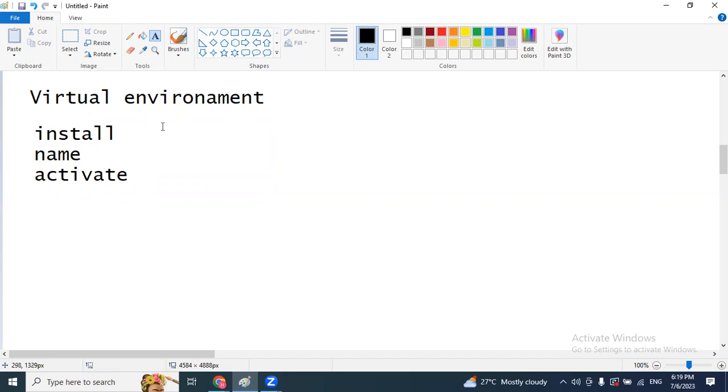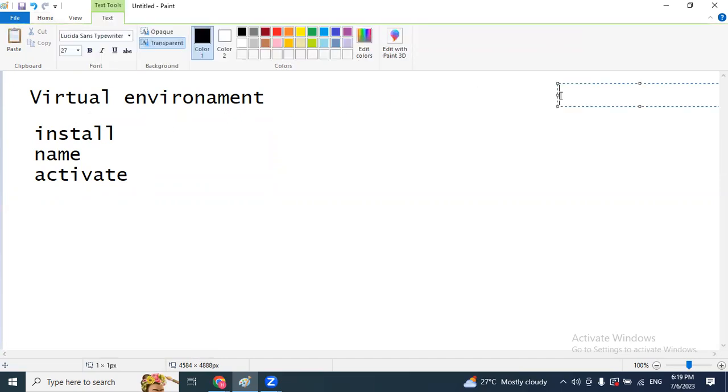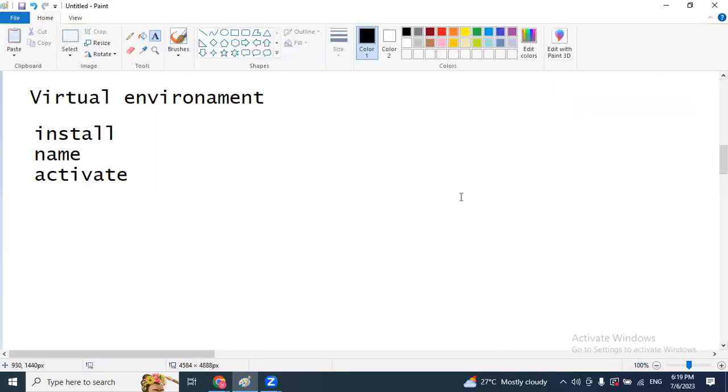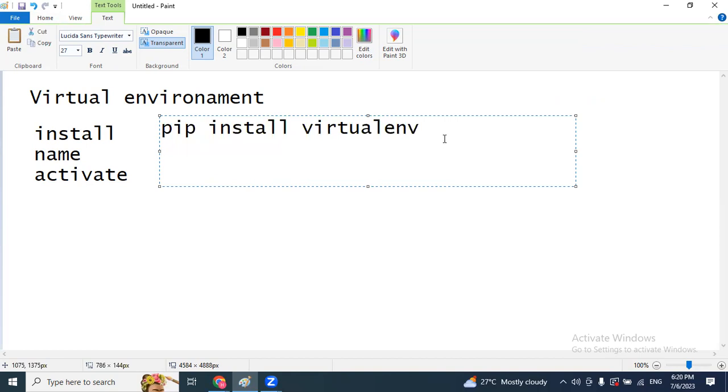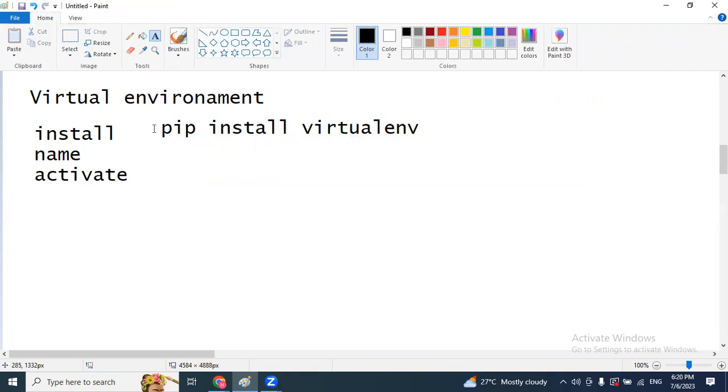Here in Django, we have one predefined module, virtualenv. By using this, we are going to install the virtual environment. So how to install? Go to command prompt and enter pip install virtualenv. Just by entering this command, it will install the virtual environment.